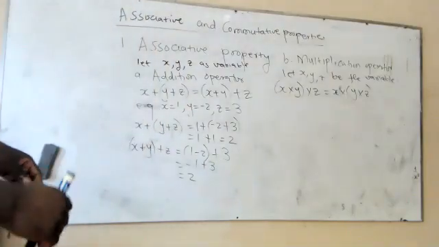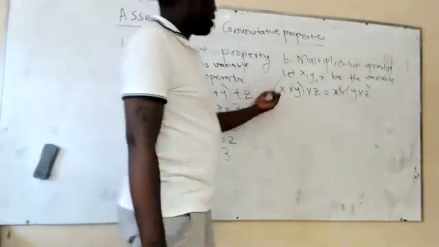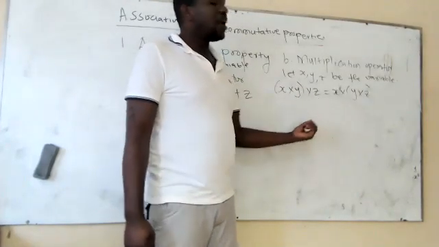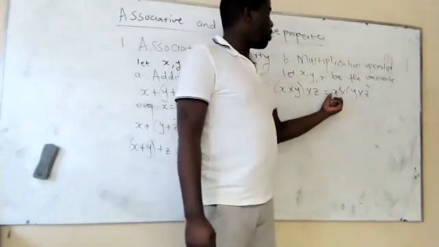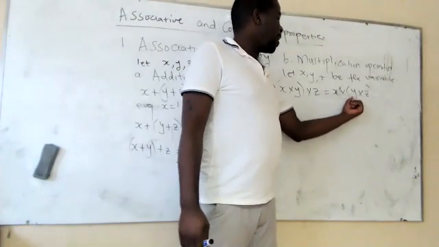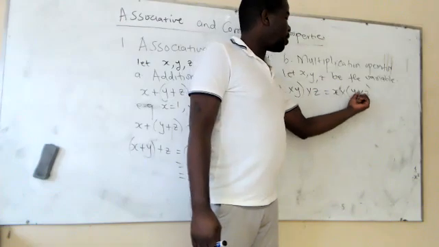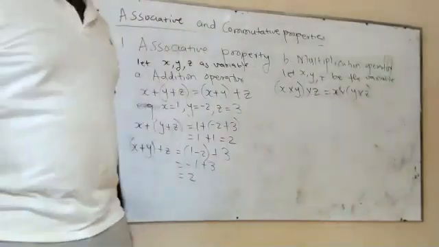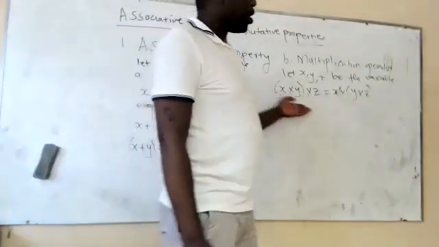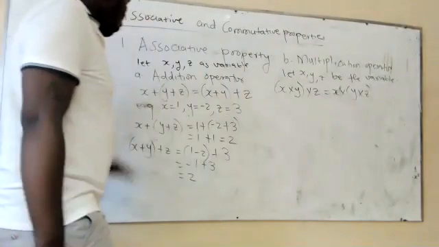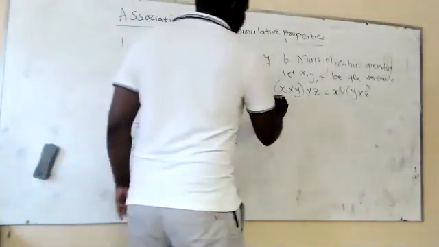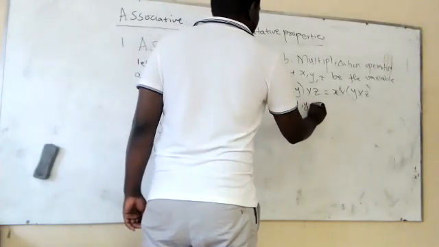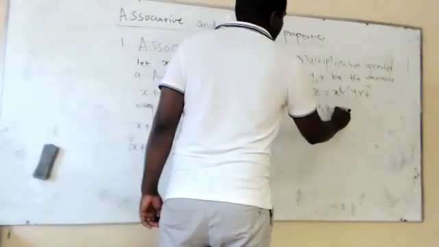So according to the associative property, it tells us that if you multiply x and y first, and then later you multiply by z, it's going to be the same answer as when you multiply x and then later you multiply with y multiplied by z, which are inside the bracket. So it means you're going to get the same answer when you do that. Can we use the same example with x equal to 1, y equal to -2, and z equal to 3?